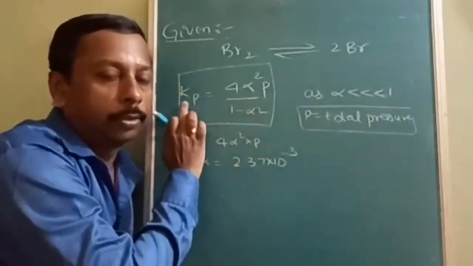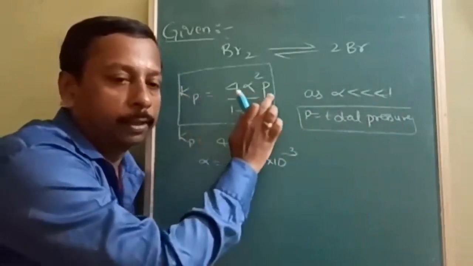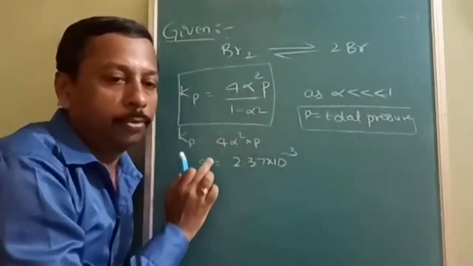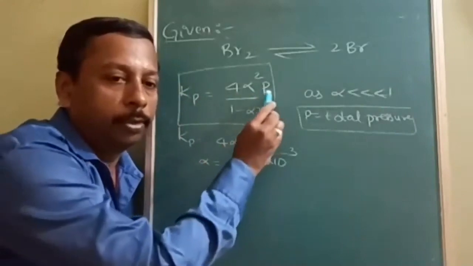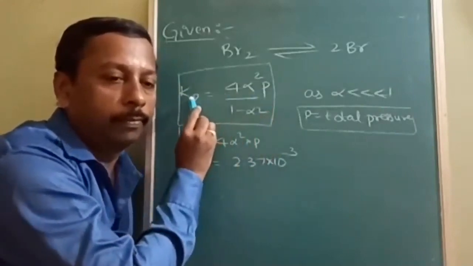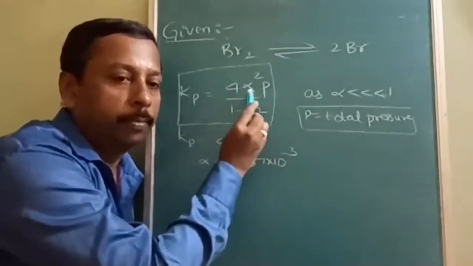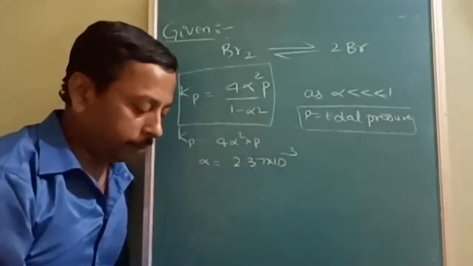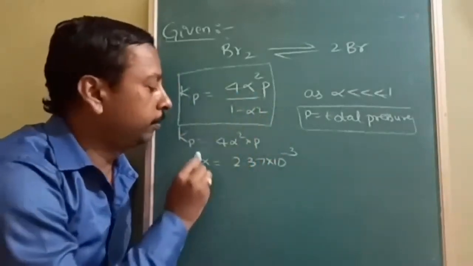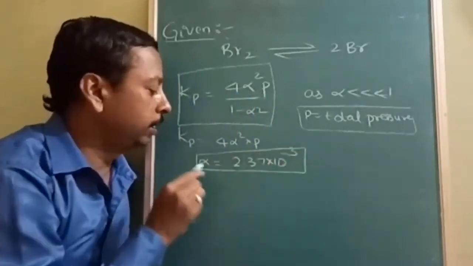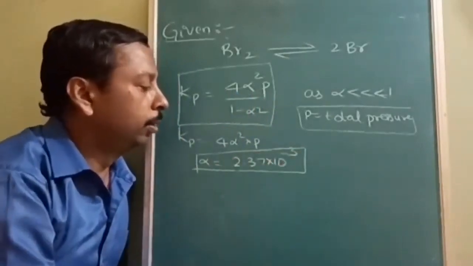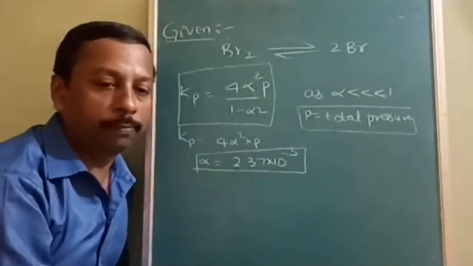So Kp is equal to 4 alpha square P total. Just now we have got Kp, so Kp and P can be used for finding out alpha. After substituting those values, alpha is equal to 2.3 into 10 to the power of minus 3.